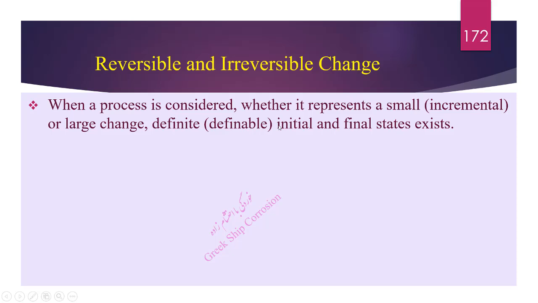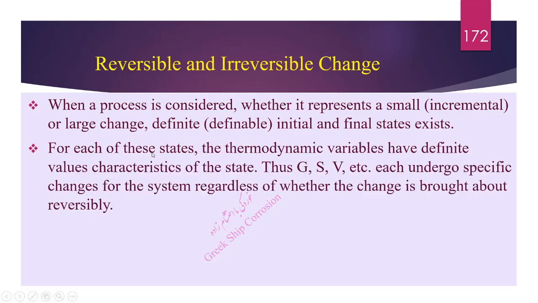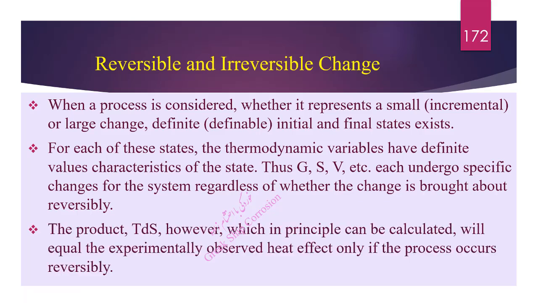When a process is considered, whether it represents a small, incremental, or large change, definite, definable initial and final states exist. For each of these states, the thermodynamic variables have definite values characteristic of the state. Thus, Gibbs free energy, entropy, volume, etc., each undergo specific changes for the system regardless of whether the change is brought about reversibly. The product T times the entropy change, however, which in principle can be calculated, will equal the experimentally observed heat effect only if the process occurs reversibly.